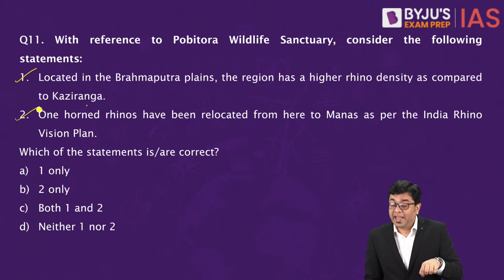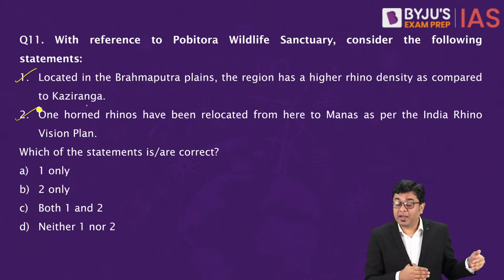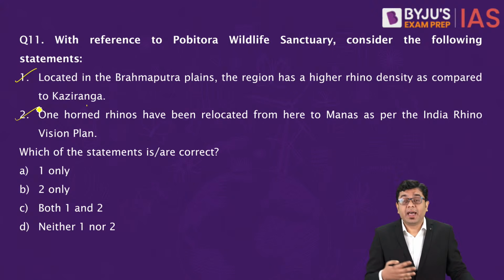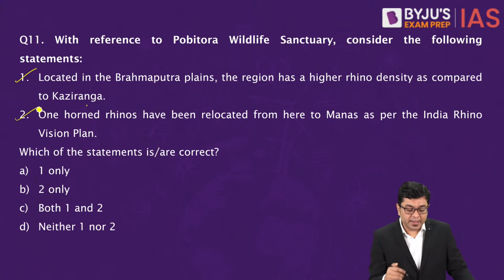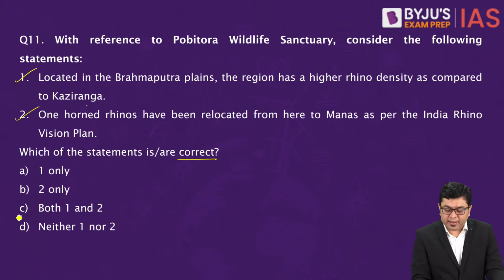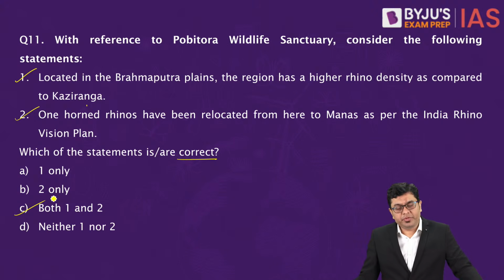Lately it was declared that the population has significantly increased in the Assam plains because poaching incidents have reduced quite dramatically. So here, which of the statements is or are correct? The answer is going to be C, that is both 1 and 2.